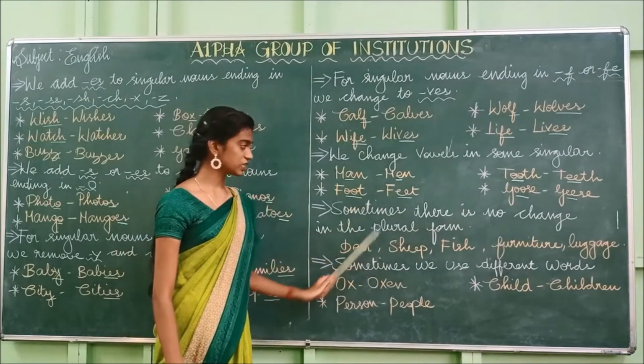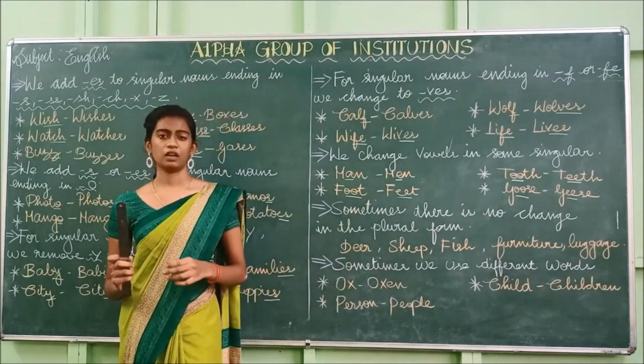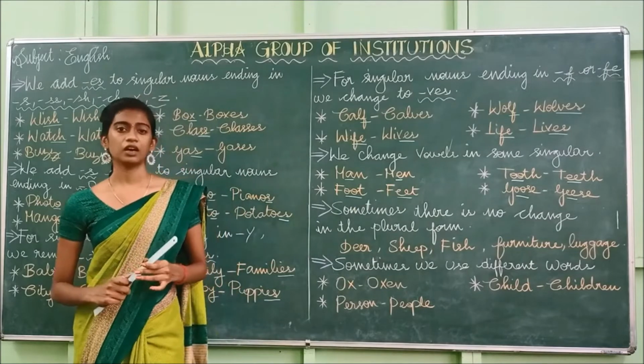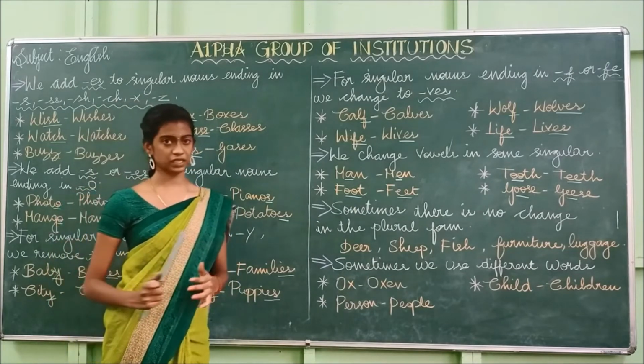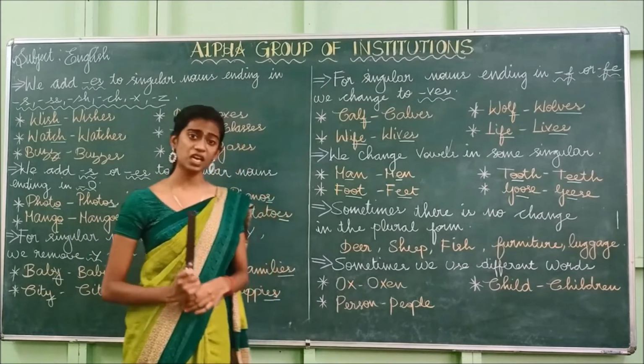And next one. Sometimes there is no change in the plural form. So what happens? The singular and plural will be the same. In some cases only, the singular and plural will be the same.